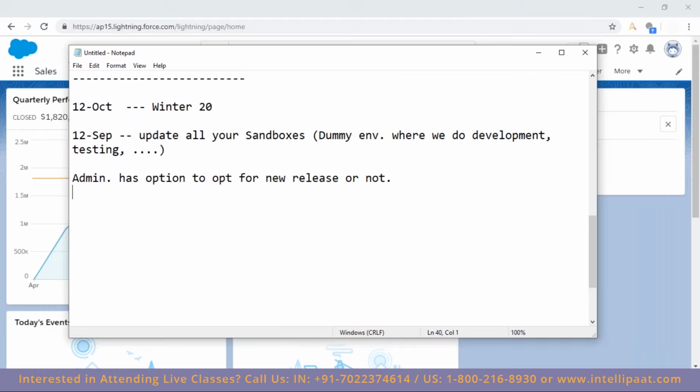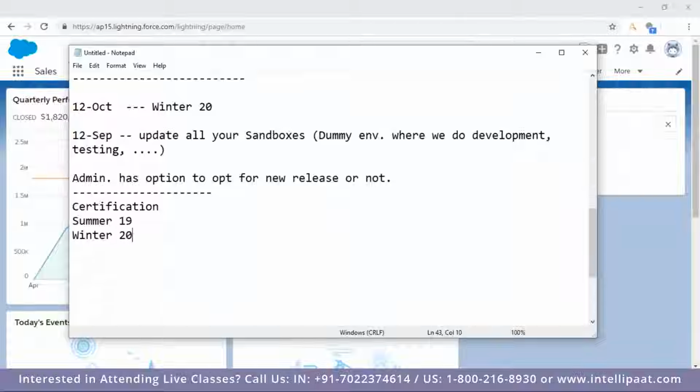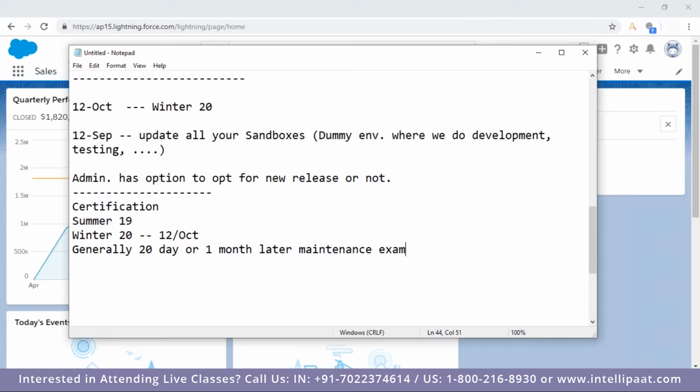Okay. So yes, this is with respect to the certification. Let me take an example. Let's say you are giving the exam today, so you are giving the Summer 19 exam. Whenever Winter 20 comes, say the release date is 20th October, then after generally 20 days or 1 month, you have to appear for the maintenance exam.